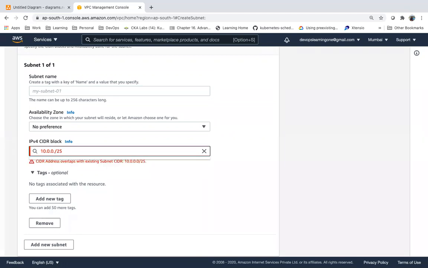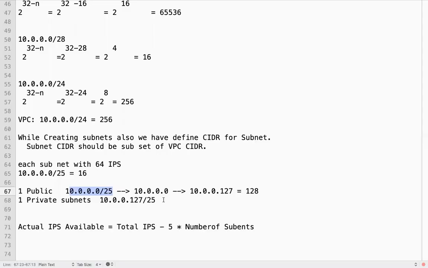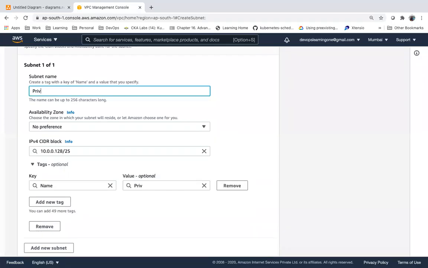So I will plan something like this, 128 to 255. This is the another range. So let me give the name as private subnet.